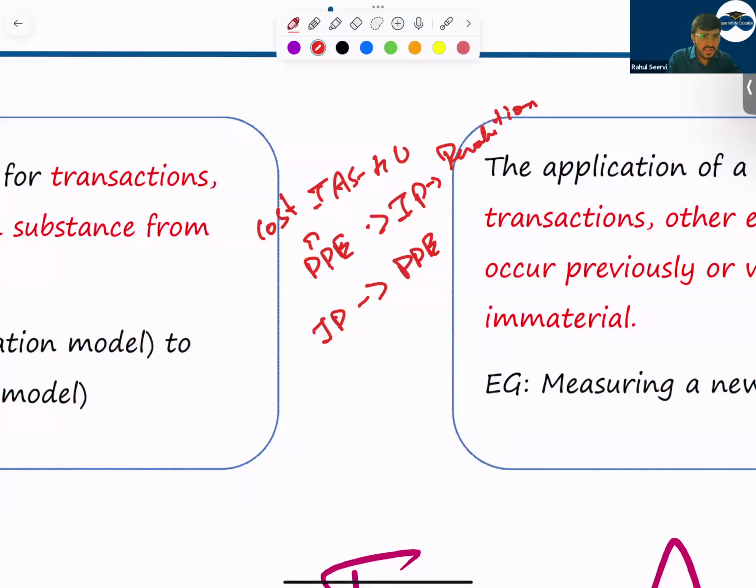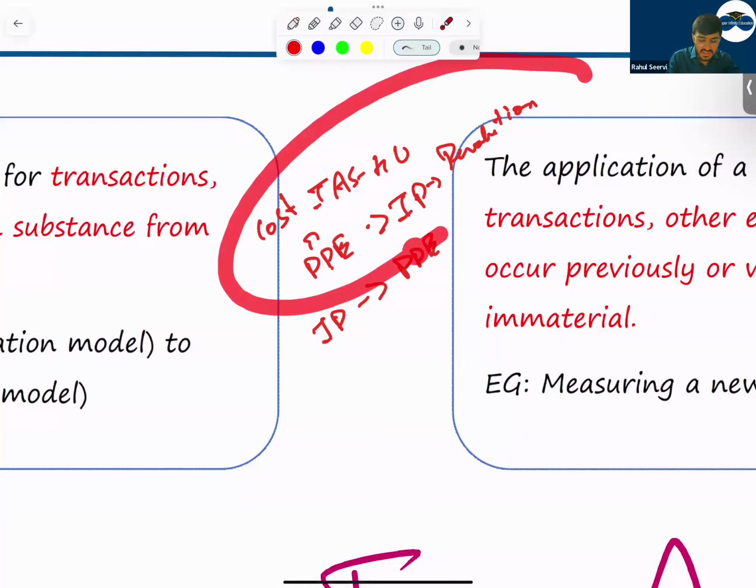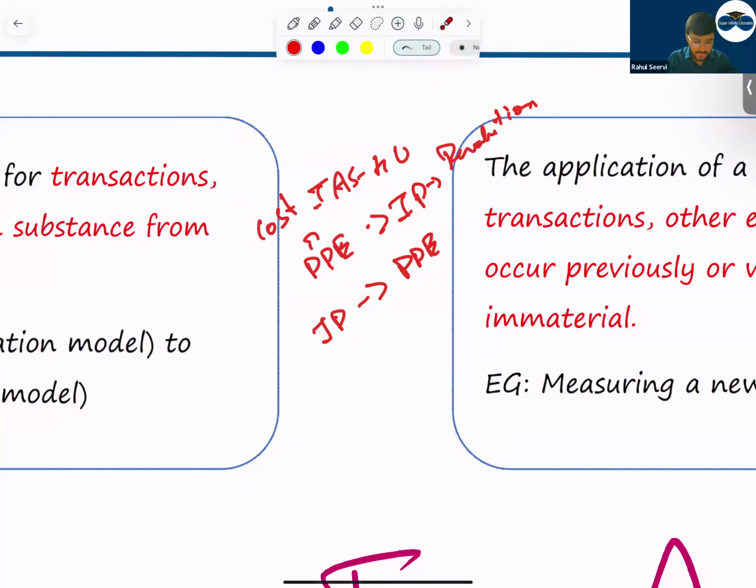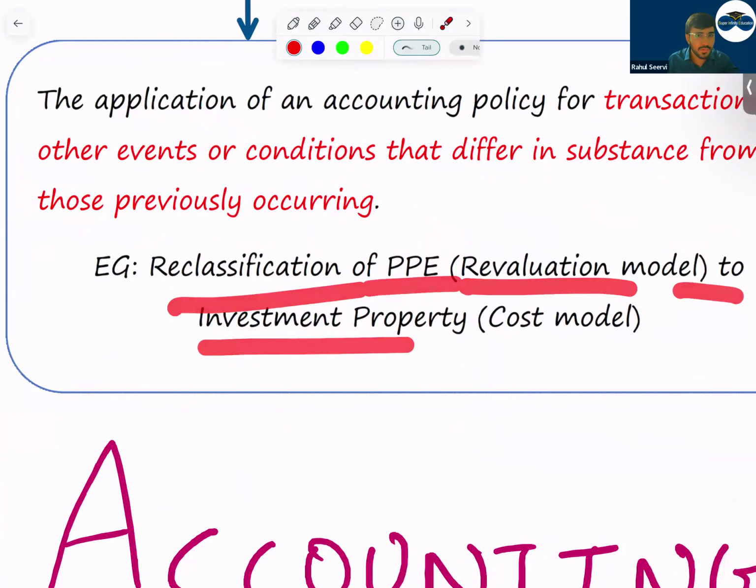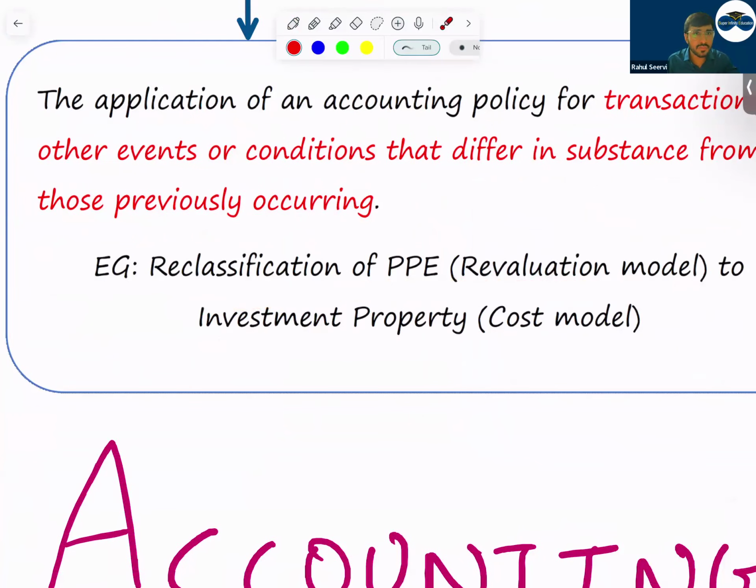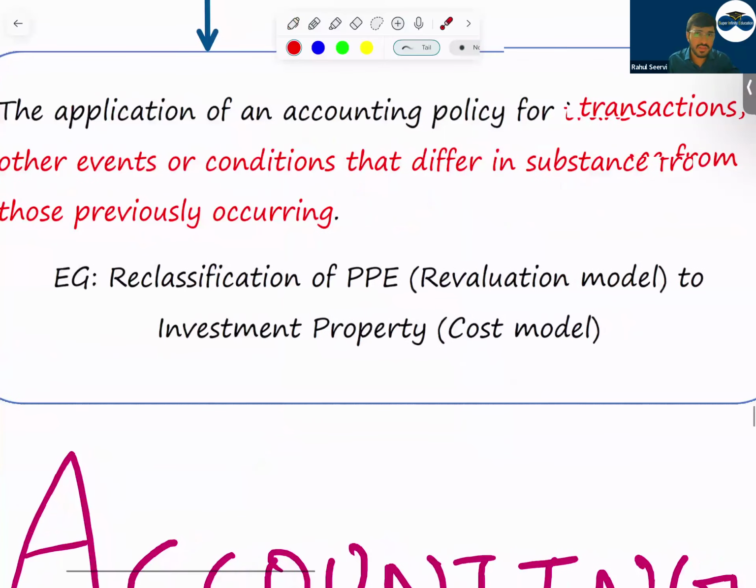Will this be considered as a change in accounting policy? No, this is not the change. It is a change in the use of the asset. So see, reclassification of PPE, revaluation model to investment property. This is not considered a change in accounting policy. It's a change in the use of the asset.